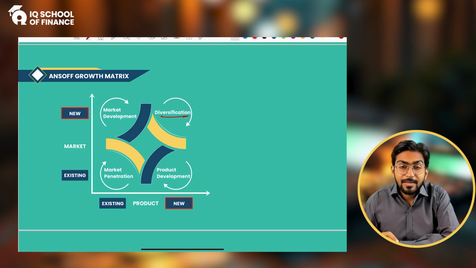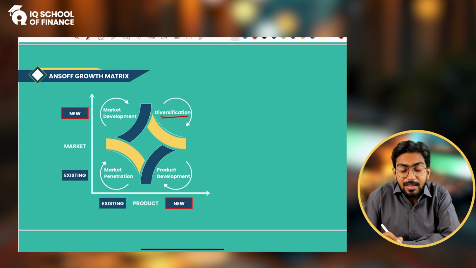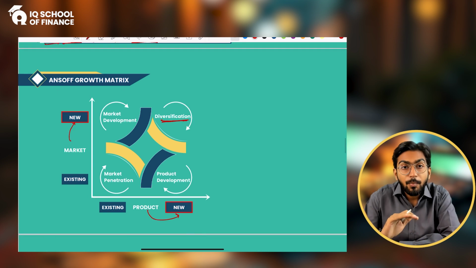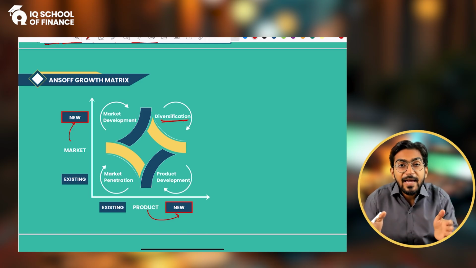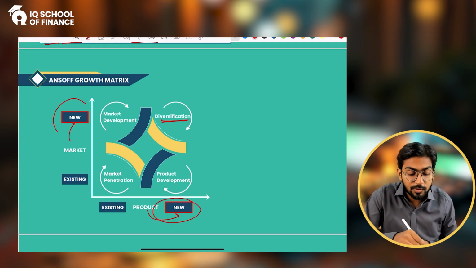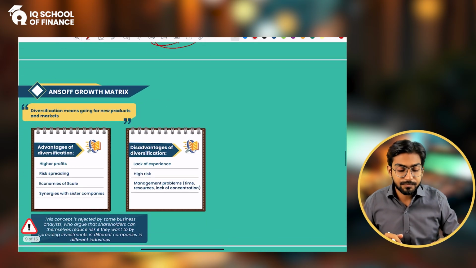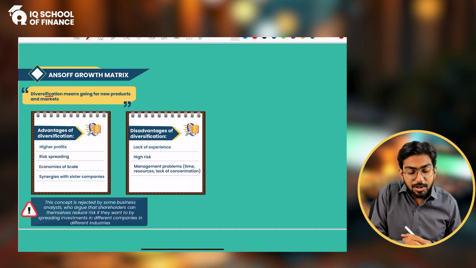So let's discuss this. We have diversification. Diversification means you're going with a new product into a new market. Both things are new and you are diversifying. You are going away from your business and trying to do something extraordinary, some new experiments with a new product in a new market, right? That is called diversification. Now let's look at it. So when I talk about diversification, it means going for a new product in a new market.